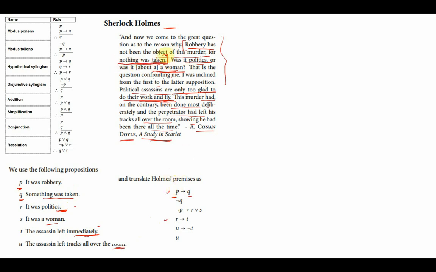Nothing was taken. Nothing was taken means it is the negation of Q. Robbery was not the motive. That means if it is not robbery, then it could have been politics or about a woman. So negation P implies R or S. This is another premise.